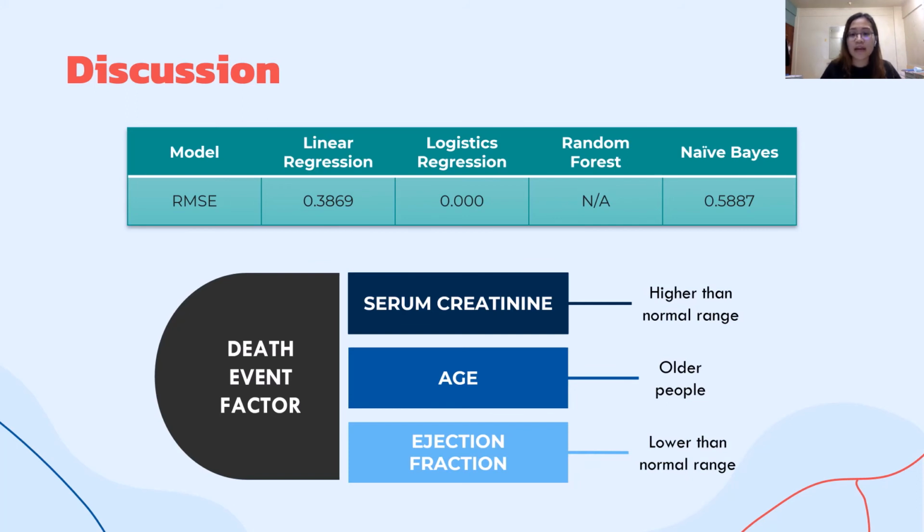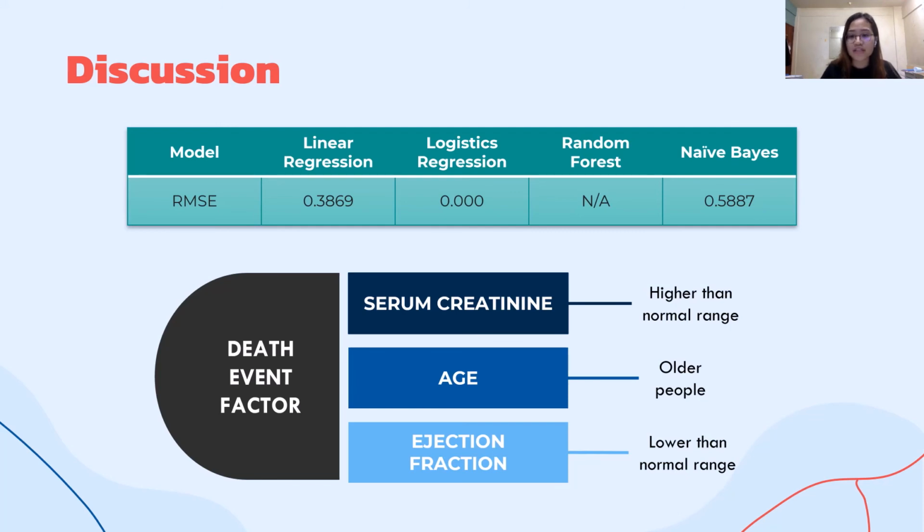People with an abnormal range of serum creatinine exceed the normal range, which is between 0.74 mg per deciliter, the minimum, and 1.35 mg per deciliter, the maximum. The amount of creatinine in our blood should be relatively stable, and increased levels of creatinine may be a sign of poor kidney function. Serum creatinine is reported as milligrams of creatinine per deciliter of blood, which is mg/dL, or micromoles of creatinine per liter of blood.